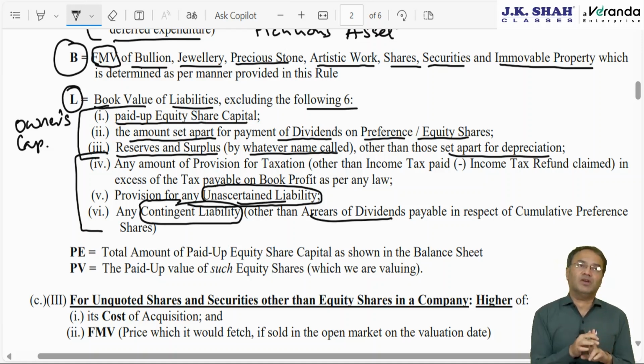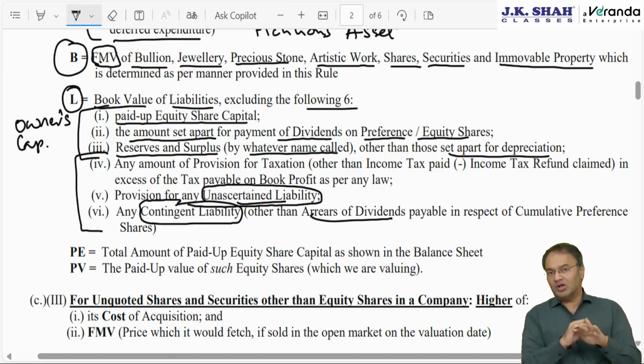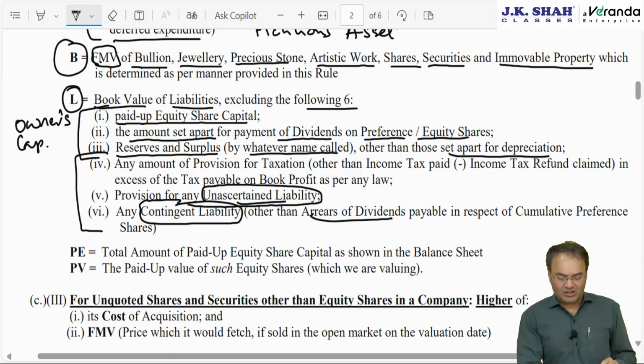We had discussed it somewhere in transfer pricing chapter also. Briefly, we had discussed it mainly in charitable trust chapter. And similar point you must have studied at inter CA in income from other sources also. Okay, doesn't matter. Idea is that these two are not your real liability, remove them.